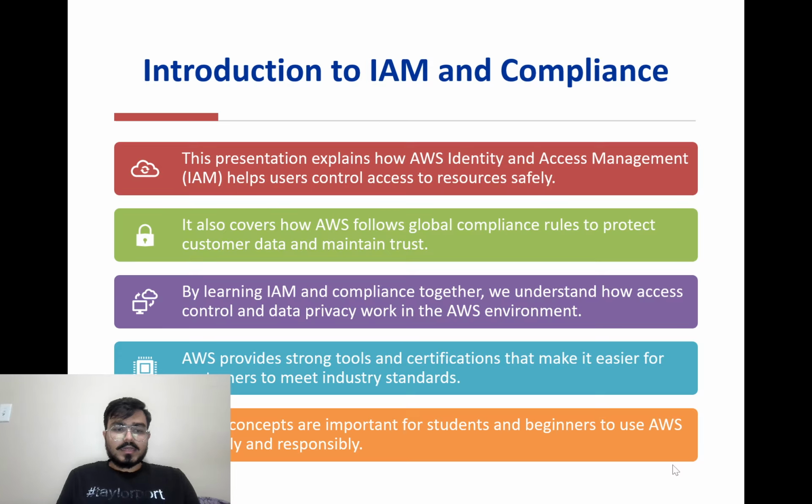So, in cloud computing, two important parts of security are access control and compliance. Access control means deciding who can use what. Compliance means following rules and standards to keep information safe and private. In AWS, the service that helps with access control is IAM, which stands for Identity and Access Management. It lets us manage permissions for users and applications safely.